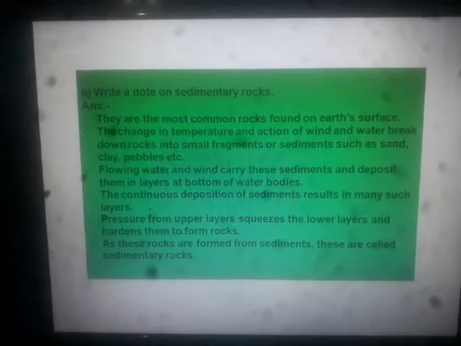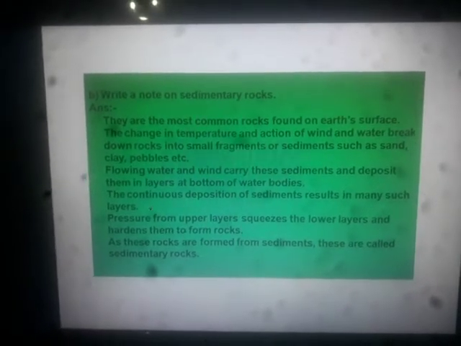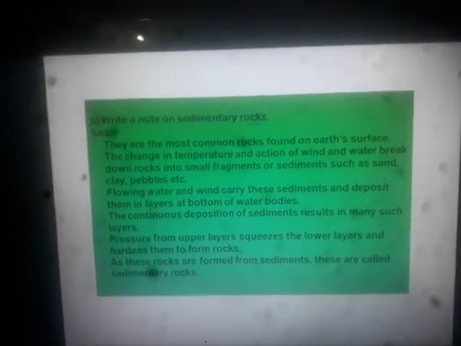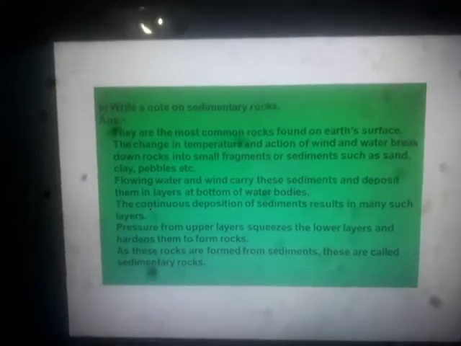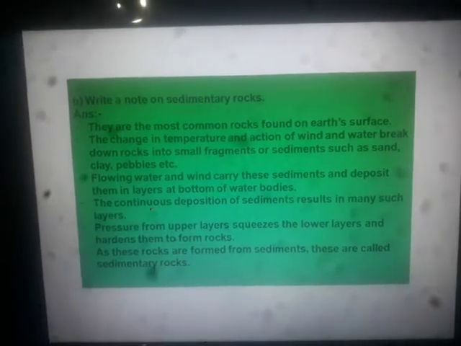As these rocks are formed from sediments, that's why they are given the name sedimentary rocks. So this is a small story about the sedimentary rocks.